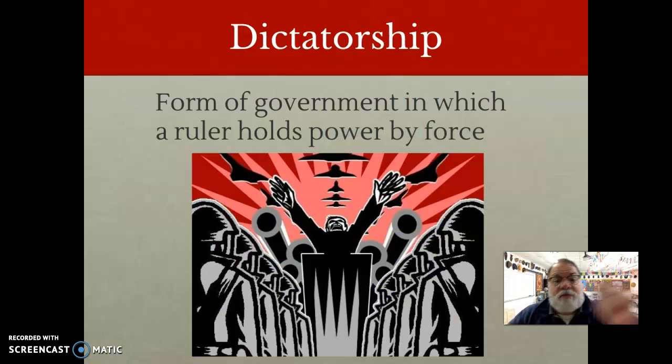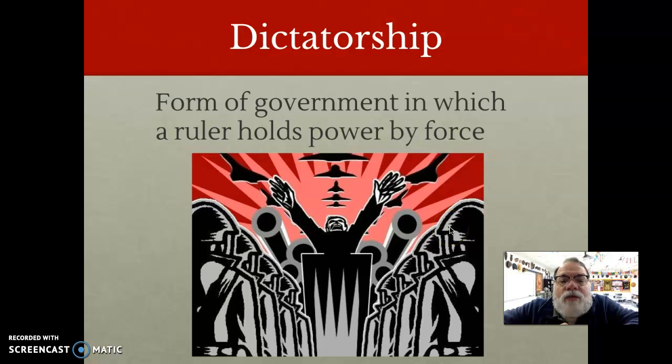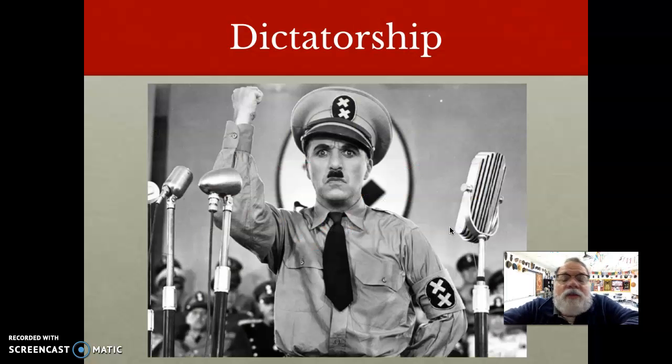Dictatorship. A dictatorship is a form of government in which the ruler holds power by force. Here we see a leader, he looks angry, and we see he's surrounded by the military. He's holding power using force. Here we see a takeoff on Adolf Hitler. This is Charlie Chaplin, a famous movie star from the silent era, and he made a movie, The Great Dictator, making fun of Adolf Hitler. Adolf Hitler is perhaps the most famous dictator in the history of the world.